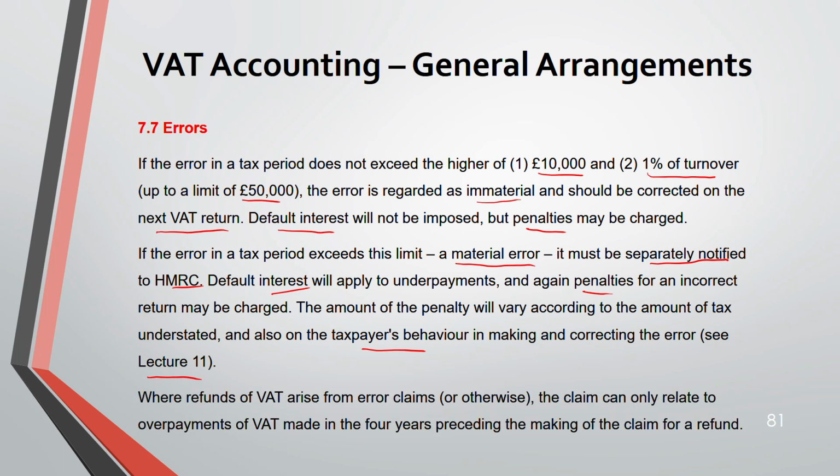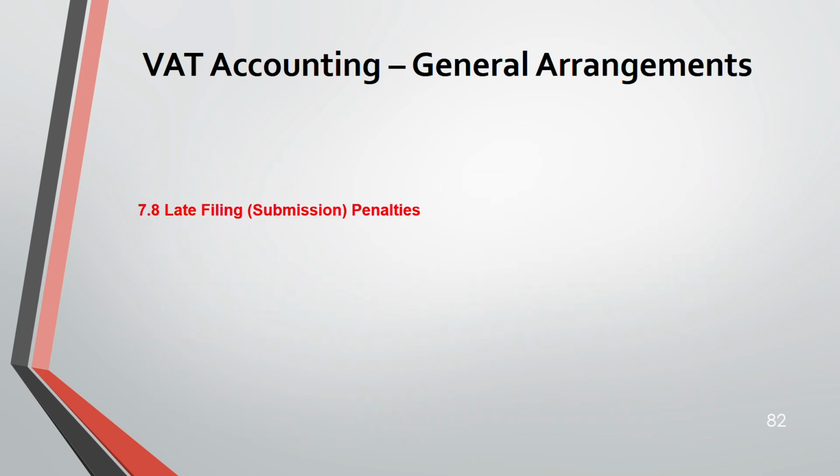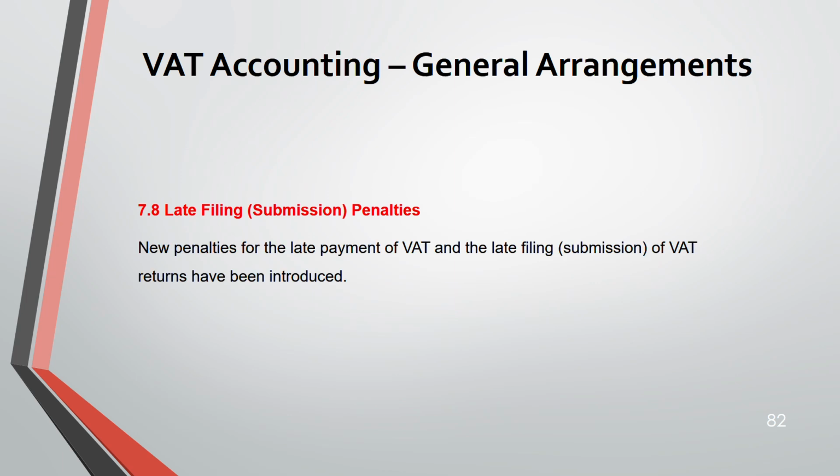Then, whether the refund of VAT arises from an error claim or otherwise, the claim can only relate to the overpayment of VAT made in the 4 years before making the claim for a refund. It will only apply 4 years back, not more than that, regarding overpayment of VAT in the 4 years. Now, when you are filing late, the penalty.